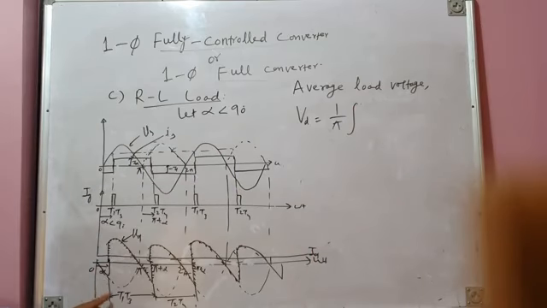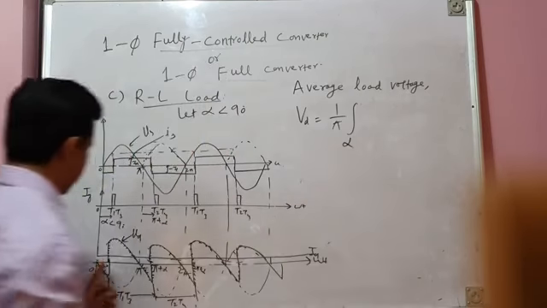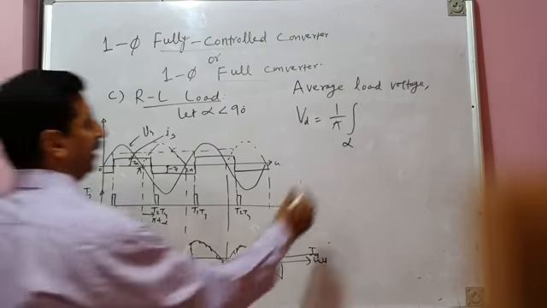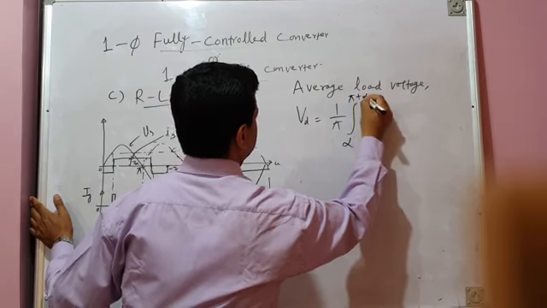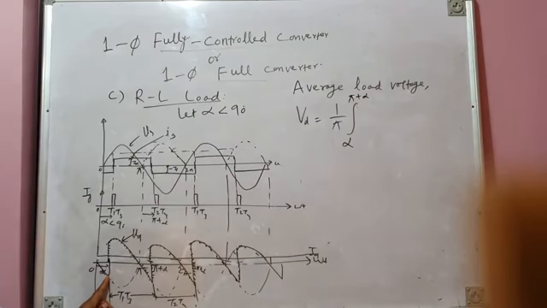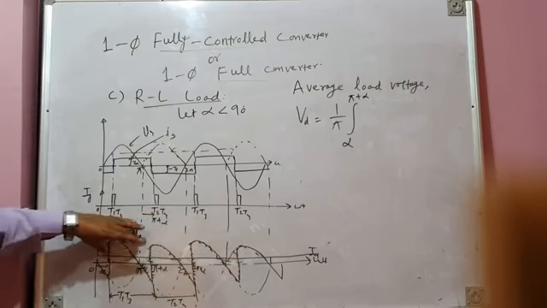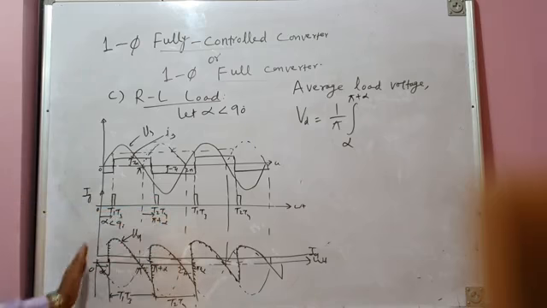Your thyristor pair T1, T3 is fired at alpha, so the lower limit of integration will be alpha, and conduction continues from alpha to pi plus alpha. T1, T3 starts conducting from alpha and continues up to pi plus alpha. This gives you one segment of the voltage, and the other segments are identical to the first segment. So I can just take one segment and integrate it from alpha to pi plus alpha, and it will give me the average load voltage.